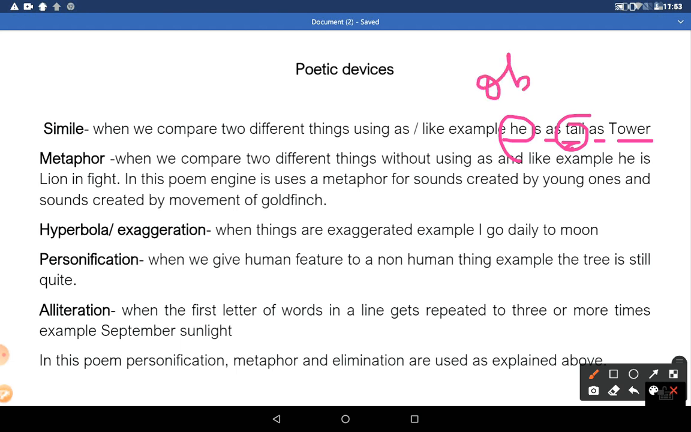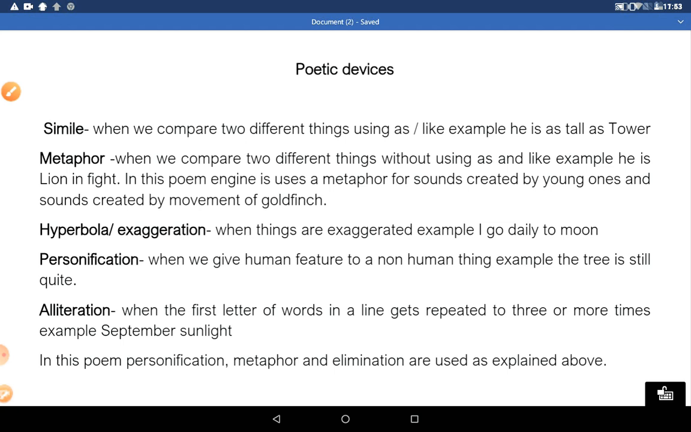So there are two objects and one trait. Simile will be there only if we use "as" and "like" when we are comparing two different things. When is metaphor used? When we compare two different things without using "as" and "like". Example, he is a lion in fight. In this poem, engine is used as a metaphor for the sound created by the young ones and the sound created by the movement of the golden finch.